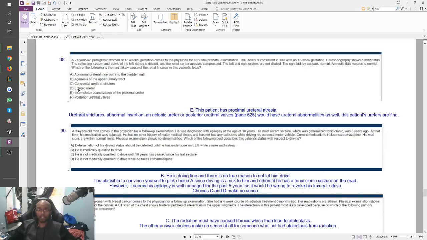Keep going. An ectopic ureter. An ectopic ureter is usually part of that other renal pathology where you might have two ureters or something. But they didn't mention anything like that. They just said he has normal ureters, or non-dilated ureters. So I am not inclined to pick that. Incomplete recanalization of the proximal ureter. And then F, posterior urethral valves. If you have posterior urethral valves, or even a urethral stricture, your ureters will probably be dilated. Your ureters would not look normal.